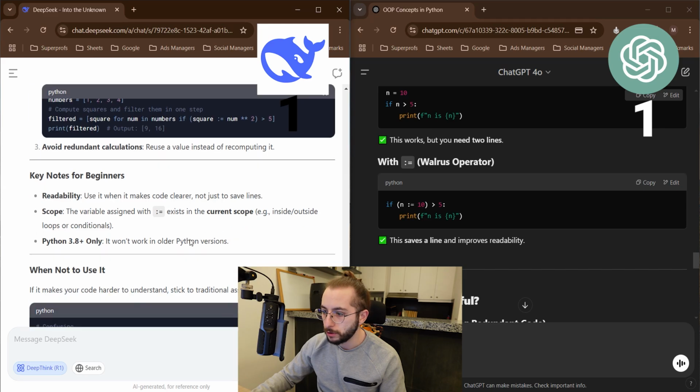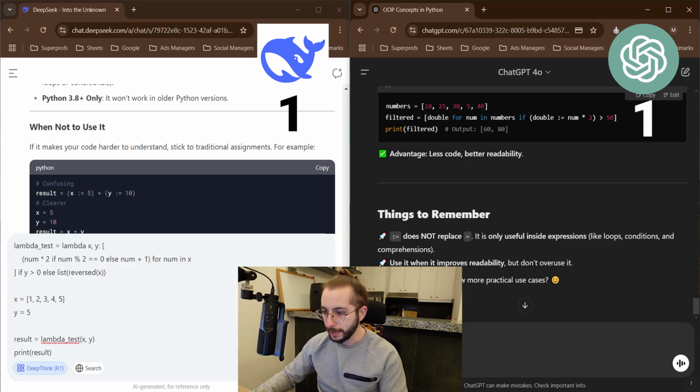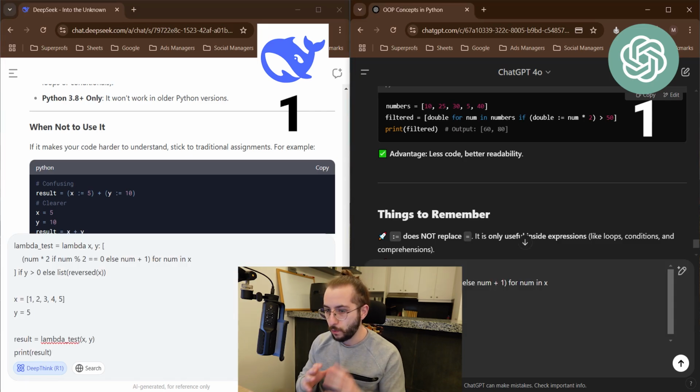Okay, common loop. To be honest with you, I'm just giving it to DeepSeek at this point. I don't care. All right, next up, I'm going to be providing both AIs with a code snippet, which is going to be this code snippet, and asking them to explain this. I want to just give it to them and see what they come up with. Explain this step by step for a beginner.